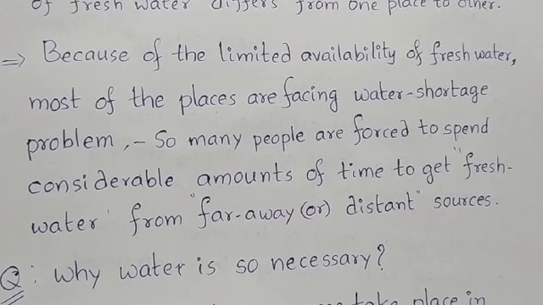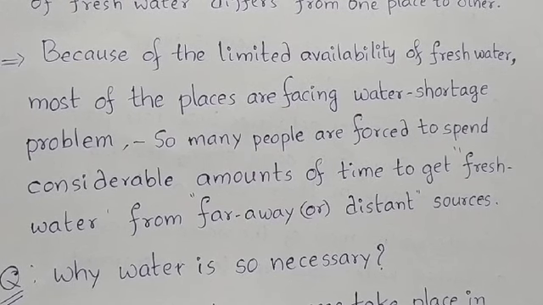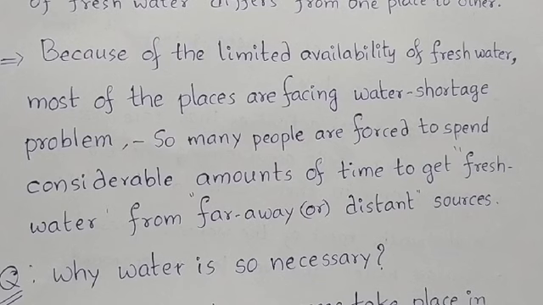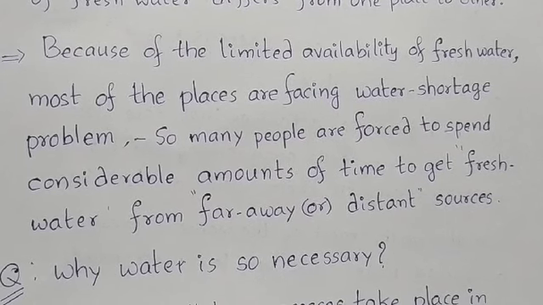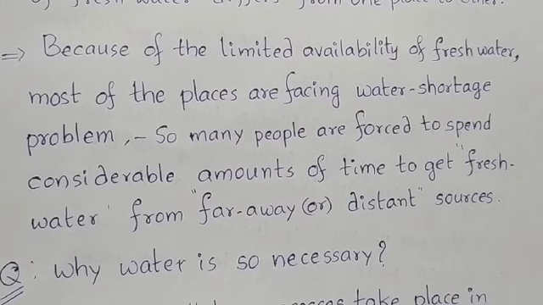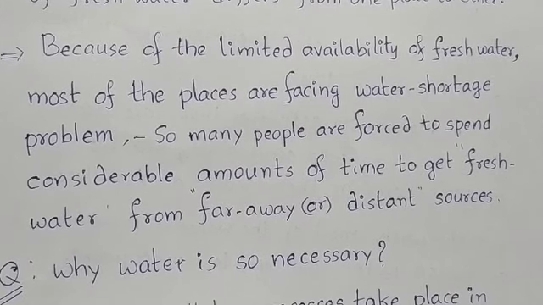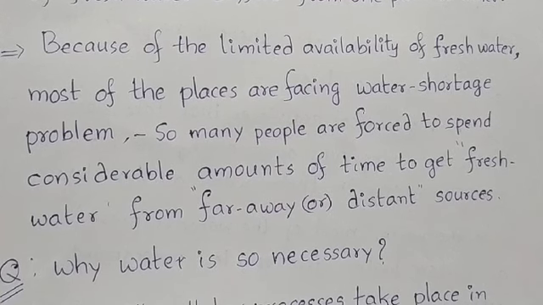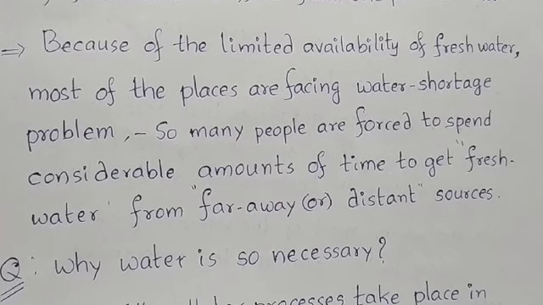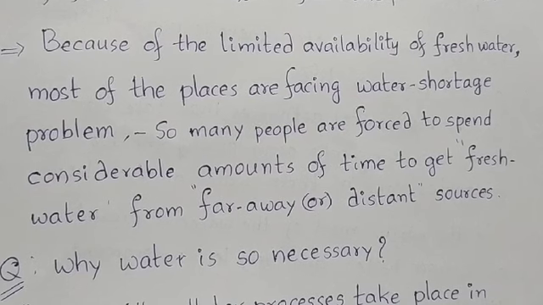Because of the limited availability of fresh water, most places are facing a water shortage problem. So many people are forced to spend a lot of time getting fresh water from places farther from where they are living.